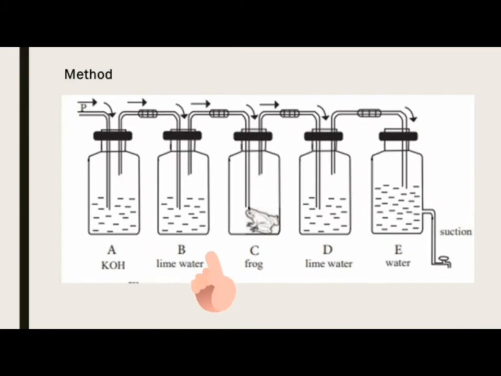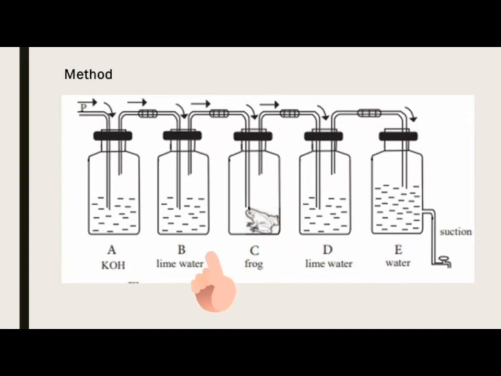But after some time, the lime water in vessel D turns milky white. It is because of the CO2 released by the frog during respiration. A control experiment can be used without a frog in C. Accordingly, it is confirmed that CO2 is released as a product of respiration. The experiment can be conducted again using germinating green gram, paddy, maize, bean seeds in vessel C instead of the frog.